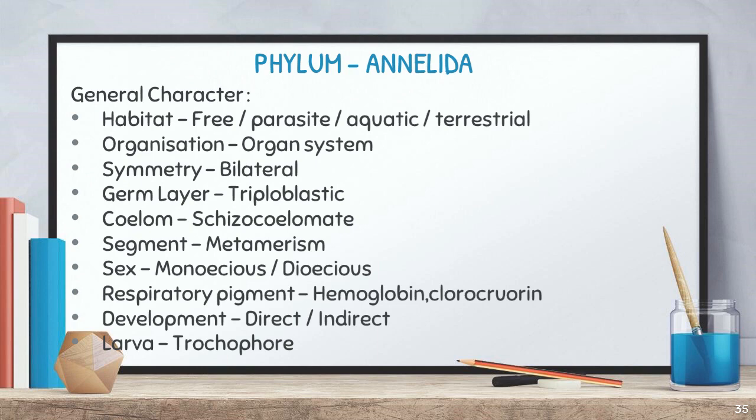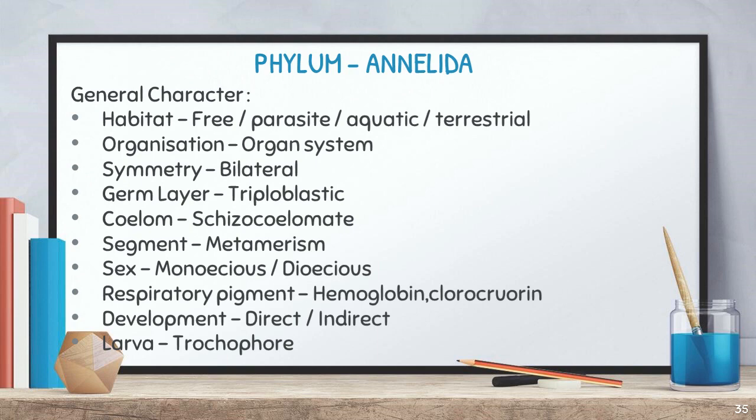Symmetry, of course it is bilateral symmetry, and germ layer, triploblastic germ layer, and coelom is schizocoelom. Do you remember schizocoelom? Coelom formed from the mesodermal layer is called schizocoelom, right? And segmentation, it is a segmented body we say. So segmentation is metamerism. The last class we said what is metamerism. Do you remember? The same type of segment is repeated throughout the body. So that is called metamerism. So here the segmentation is of metamerism type. Right? Okay. Sexes are monoecious as well as dioecious.